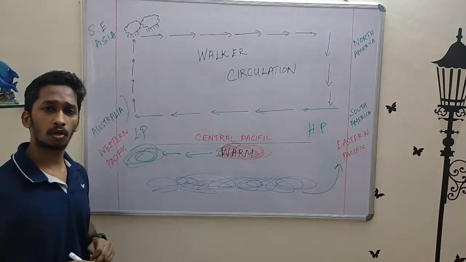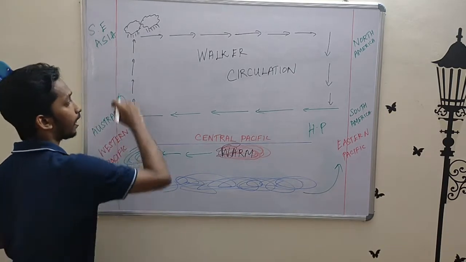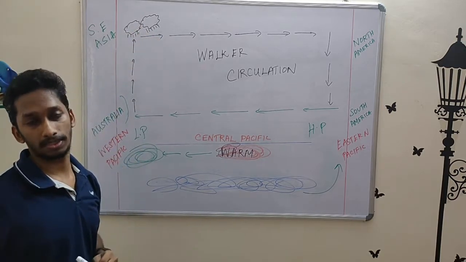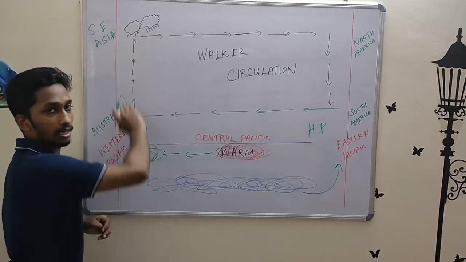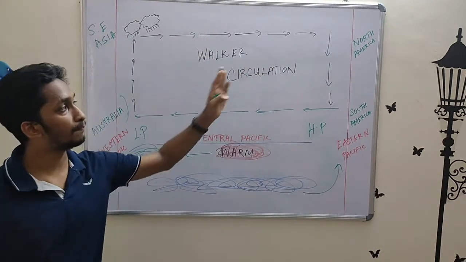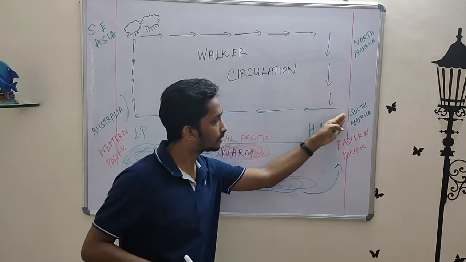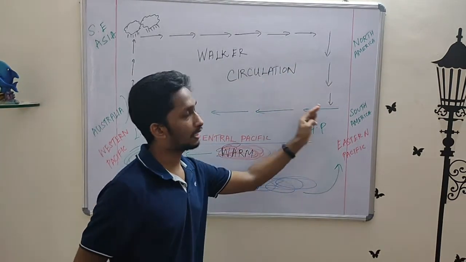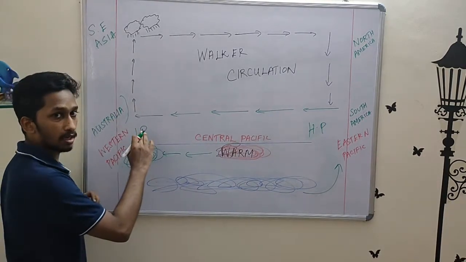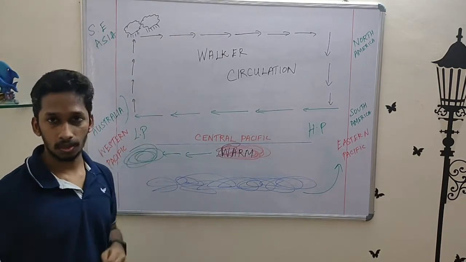Okay, so what happens in a low pressure area? The air which is filled with the moisture content starts rising up. This air, once it reaches the troposphere, loses its moisture carrying content, leading to rainfall in these areas, and then it starts moving eastward towards the Peruvian atmosphere. Once it reaches the Peruvian atmosphere, the air starts descending into the high pressure area, where it again gets cooled down. It starts moving westward, where it gets heated up, carries moisture content, goes up. It's a cycle. This is your Walker circulation.